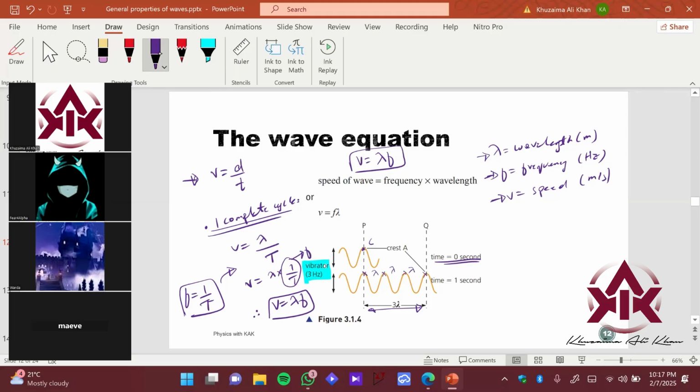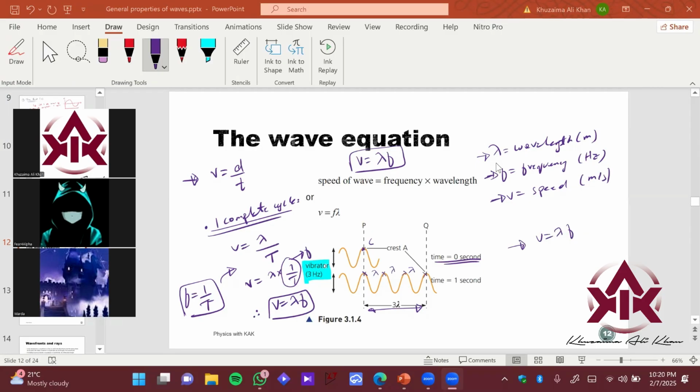ठीक है? So 3 hertz means that if I have a frequency of 3 hertz, अच्छा जी, so now I was just saying here it is moving with the frequency of 3 hertz, right? And after 1 second, it covers a distance of 3 lambda, right? So let's find it out. Is it correct? Does it make sense? If it is having a frequency of 3 hertz, then after 1 second, it will cover the distance of 3 lambda. Does it make sense?